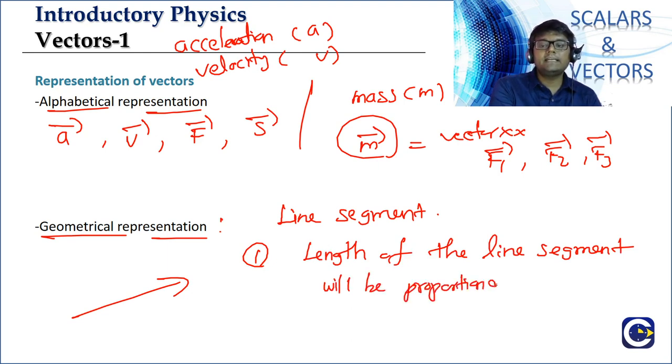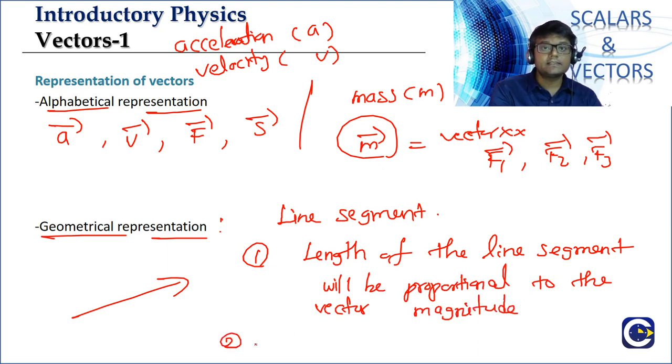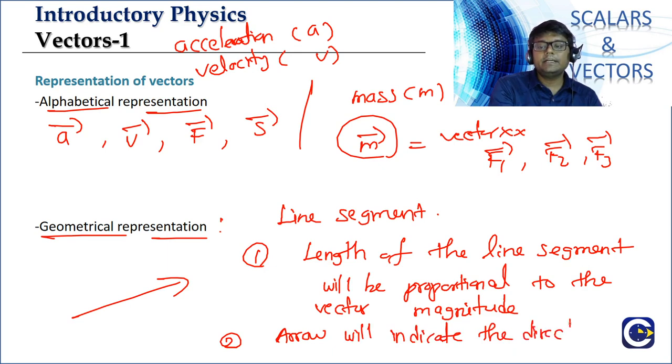So we will not say it is equal to, it will be proportional to the vector magnitude. The length of the line segment will be proportional to the vector magnitude. And the second thing is the arrow, because the line segment will have an arrow. The arrow will indicate the direction, because for a vector we have to describe both the magnitude as well as direction.